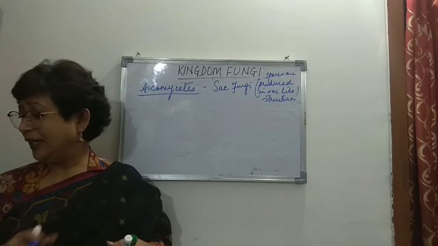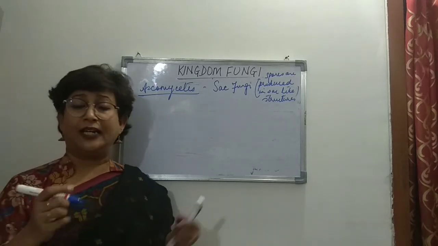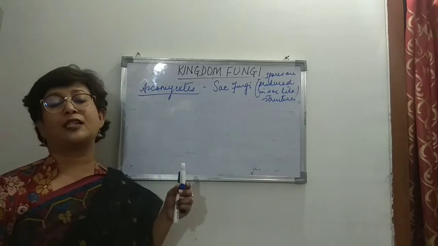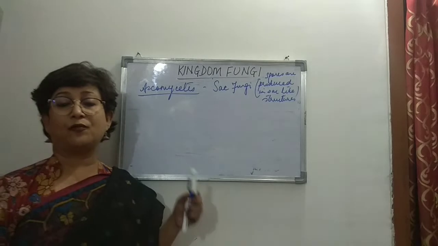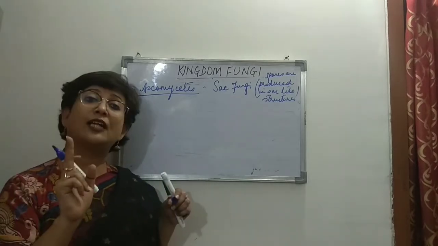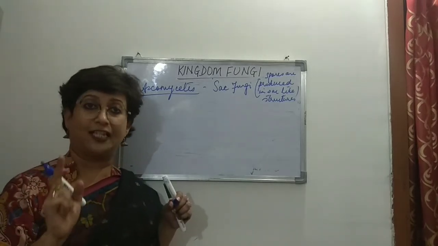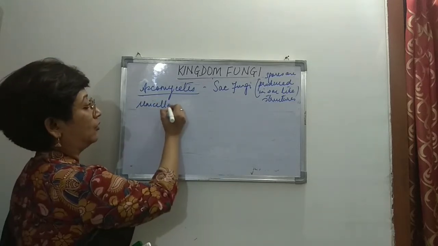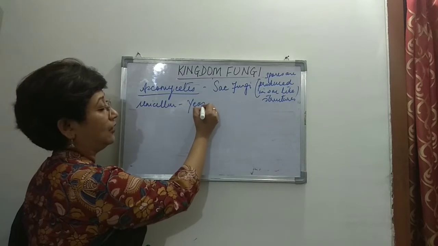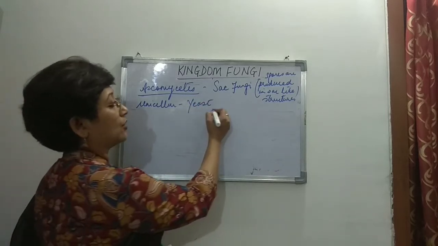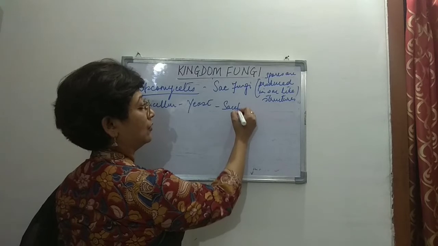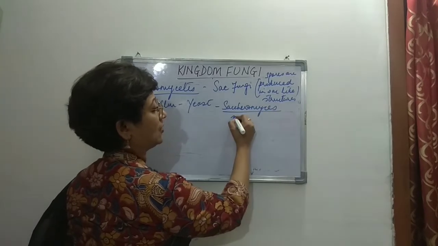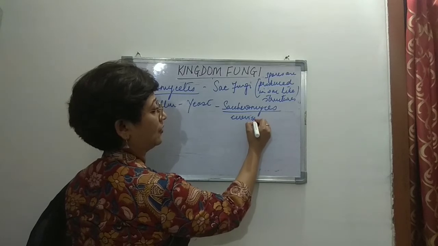Then we see that in this category, there are unicellular as well as multicellular organisms present. One unicellular fungus that we talked about is yeast. So yeast is an example of this group, unicellular yeast. Its scientific name is Saccharomyces cerevisiae.